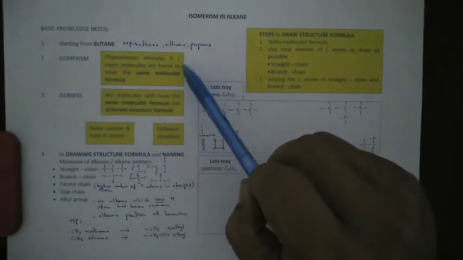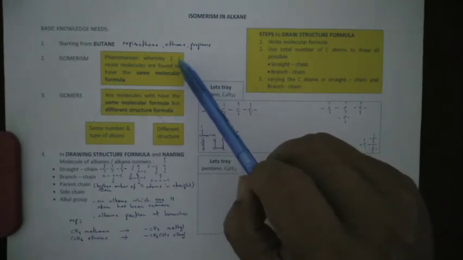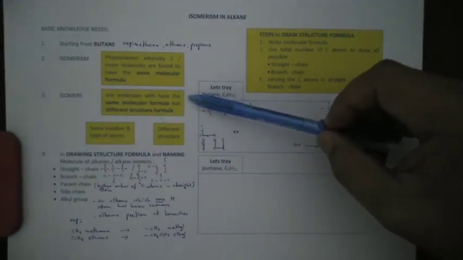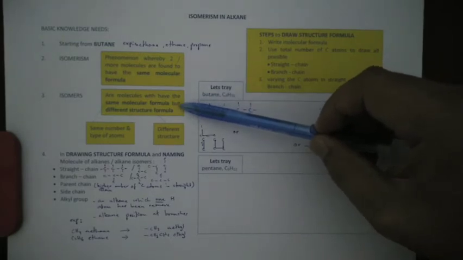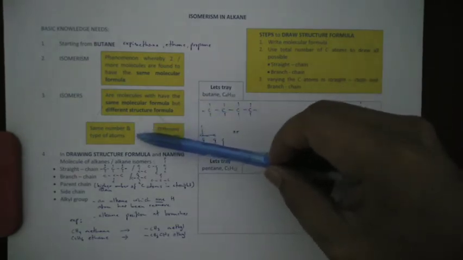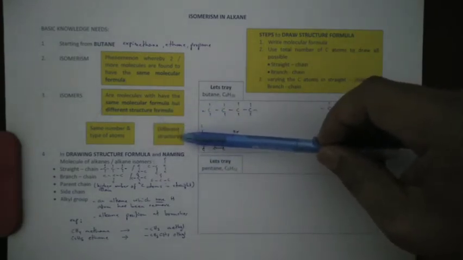So what is the meaning of isomerism? Isomerism is the phenomenon whereby two or more molecules are found to have the same molecular formula. So what are isomers? Isomers are molecules which have the same molecular formula but different structural formula. Same molecular formula means the same number and type of atoms. Different structural formula means different structure.